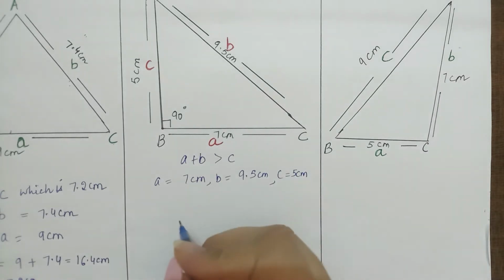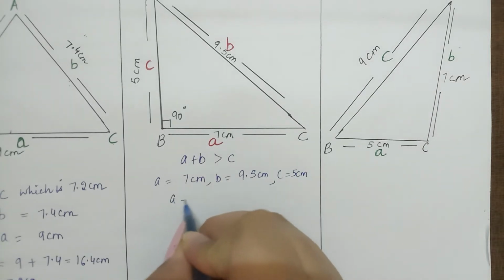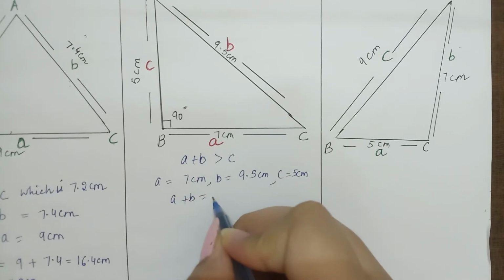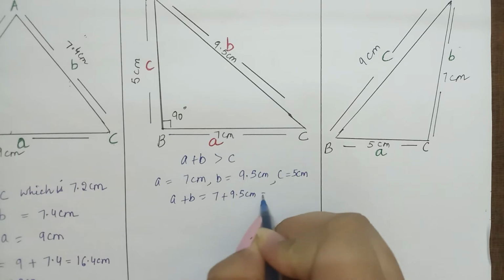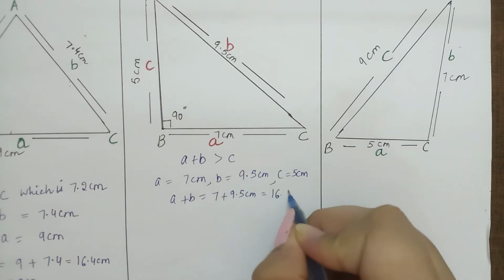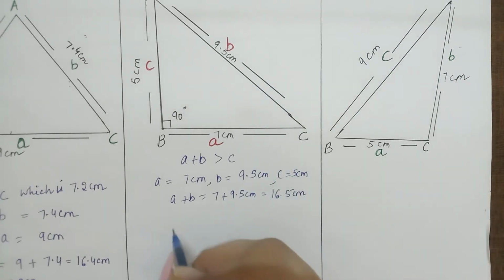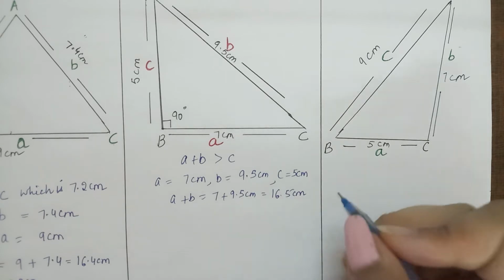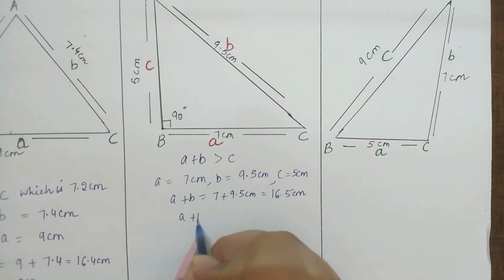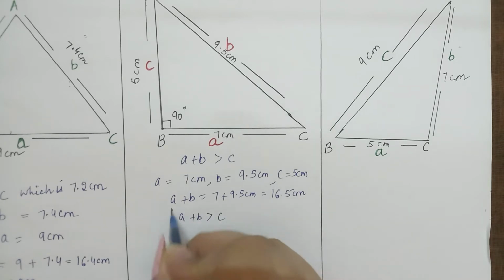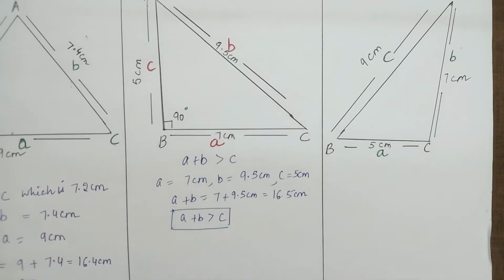So here A plus B will be equal to 7 plus 9.5 centimeter, that will be equal to 16.5 centimeter. As we can see, C is 5 centimeter, so it is greater than C. Therefore, A plus B is greater than C.